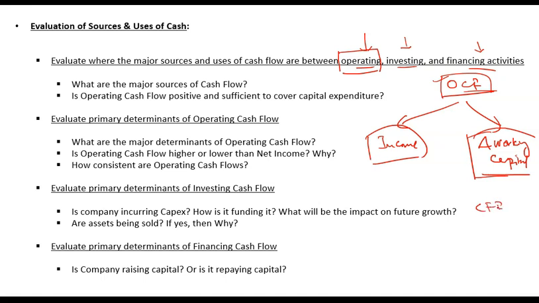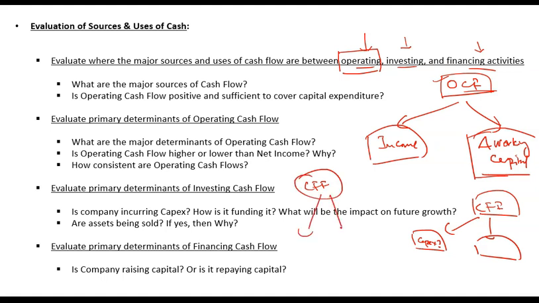And similarly within cash flow from investment, you will need to see where is it being used. Is it being used in capex or is it being used in some other places? Or in cash flow from financing, again you will need to see that where is cash being used. Is it being used in dividends? Is it being used in repaying loans, or is it coming in through borrowing? So once you have analyzed the broader components, then you will need to go into detail and find out which item is actually causing the change in that particular component, and you will need to see whether that change is sustainable or not, or whether the company will sustain that change in future or not.